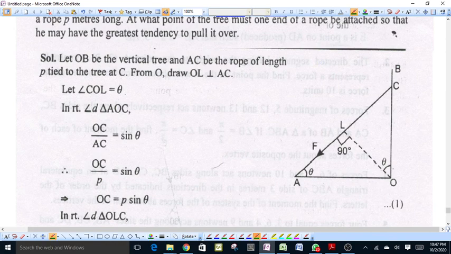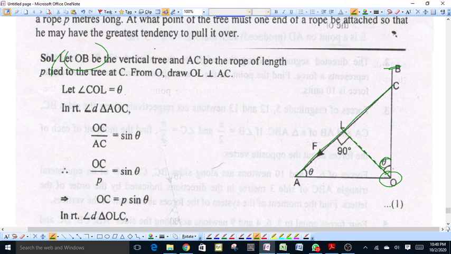Let OB be a vertical tree and AC be the rope of length p. This is a rope tied to the tree at a point C, and OB is the total length of the tree. Now from the point O we draw a perpendicular on AC, this is OL. Let angle COL be equal to theta.